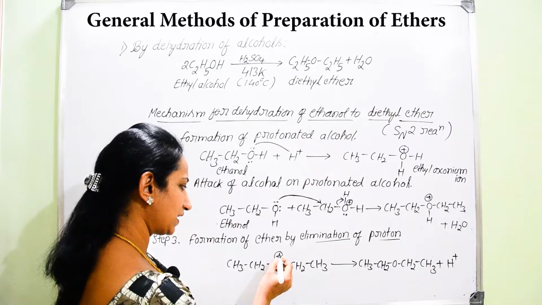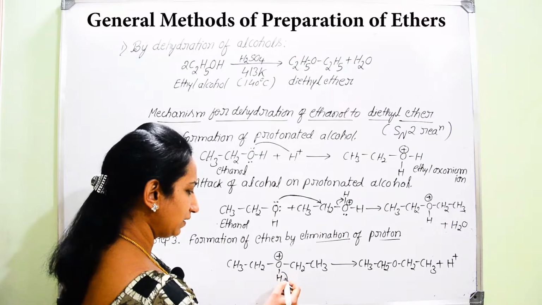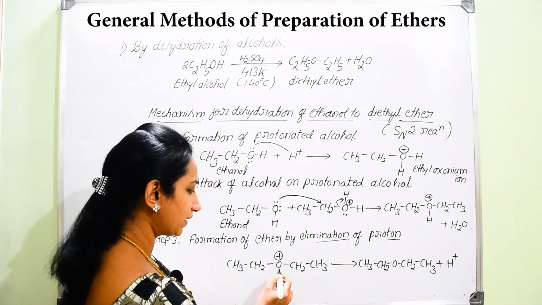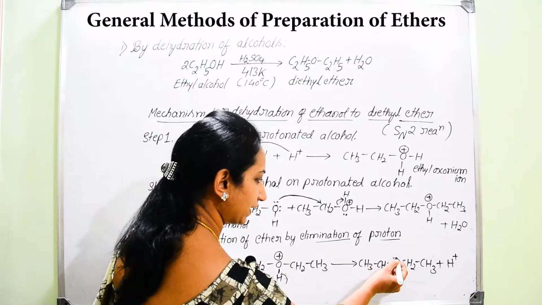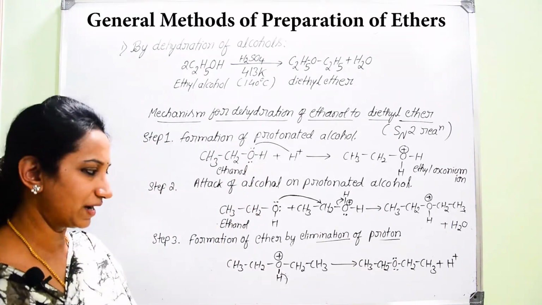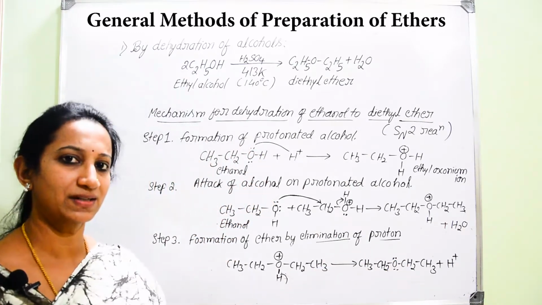Since oxygen is carrying a positive charge, there will be removal of hydrogen without the bond, so that this bonded pair will be shifted back to the oxygen. Oxygen is now getting back its neutrality. That is how you are going to get the formation of ether in the last step, the third step.